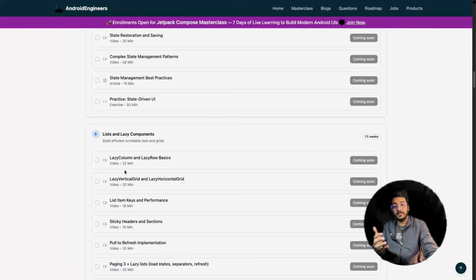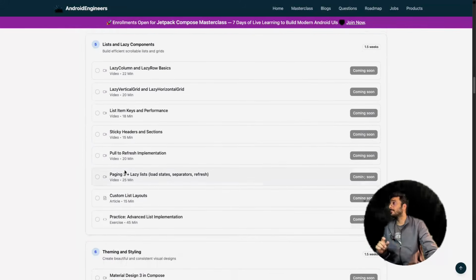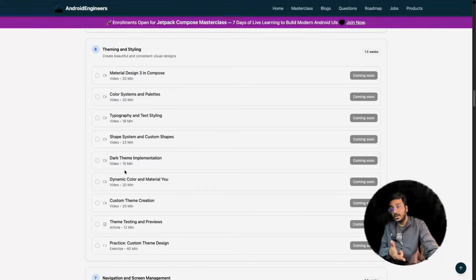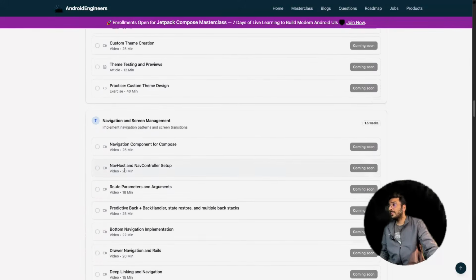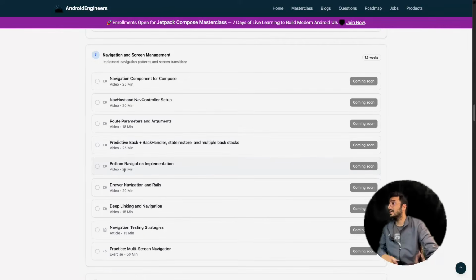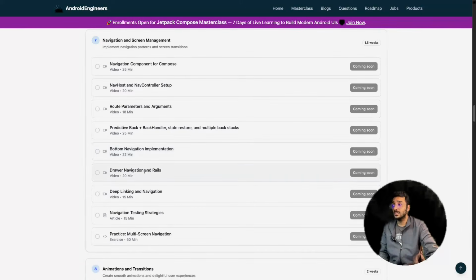Earlier in XML, we used to use the RecyclerView, right? But now what are we going to use when we are talking about Jetpack Compose? So these are the things, right? Theming, how we create different kinds of themes, how we are going to use custom fonts. Those are again important things. Navigation system, a complete navigation system in Jetpack Compose. Are you going to use any kind of third-party library? If not, then how are you going to navigate between different screens in Jetpack Compose? That is again an important part. Bottom navigation, important thing.